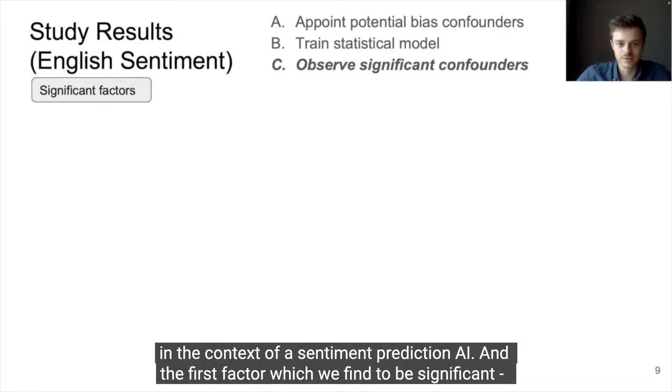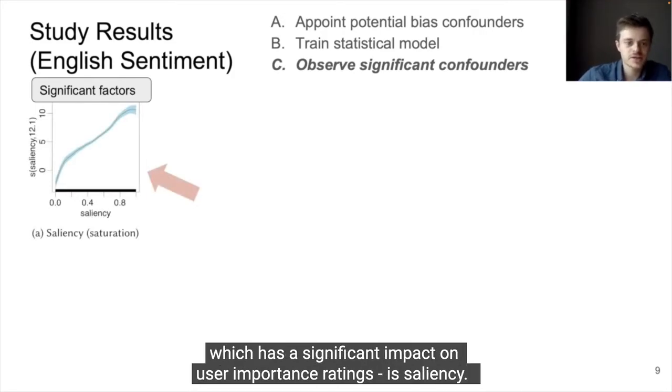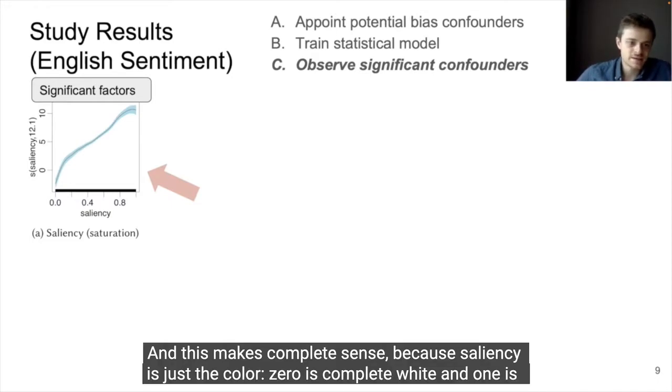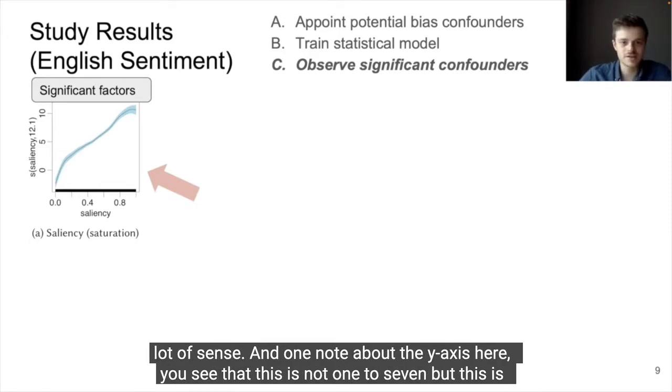a sentiment prediction AI. And the first factor which we find to be significant, which has a significant impact on user importance ratings, is saliency. And this makes complete sense because saliency is just the color. 0 is complete white, 1 is complete red. And the more red the color gets, the higher the importance ratings are. And this makes a lot of sense.